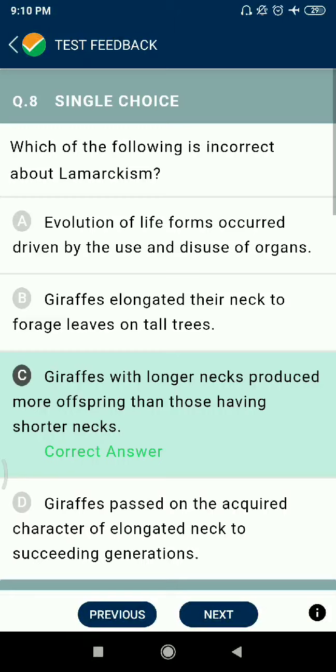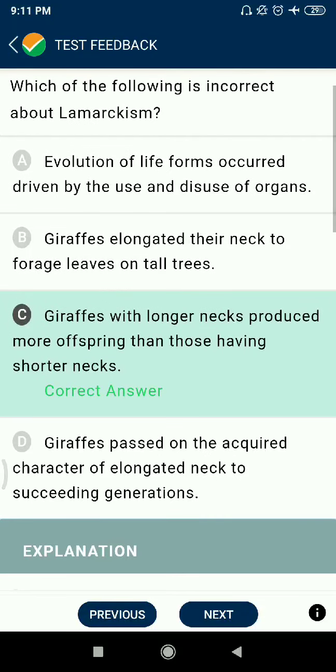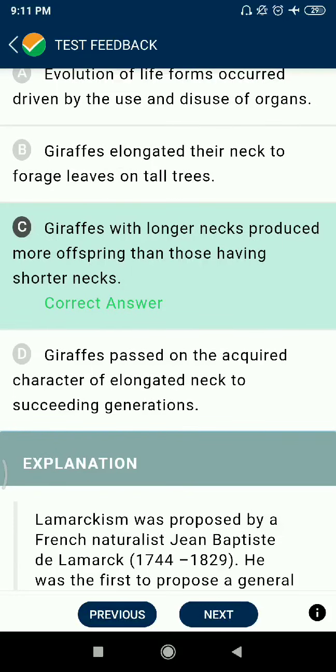Question 8. Which one of the following is incorrect about Lamarckism? Evolution of life forms occurs driven by the use and disuse of organs. Correct है. फिर giraffes elongated their necks to forage leaves on tall trees. Okay. Giraffes with longer necks produced more offspring than those having shorter necks. This is wrong.